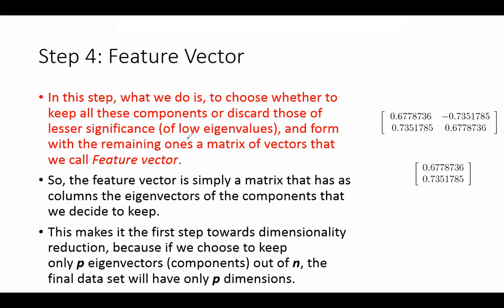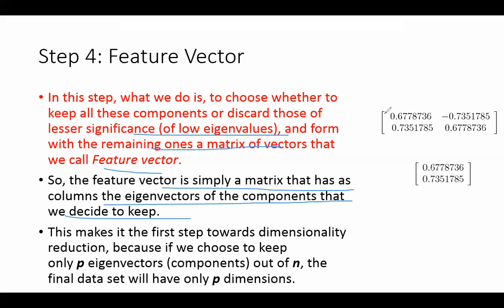Keep all the components, discard the low eigenvalues, and the remaining ones is the feature vector. That's it. So a 25-size feature vector becomes a 3-size feature vector. It's simply a matrix that has as columns the eigenvectors, the components that you decide to keep. Now this feature vector becomes your new training data.